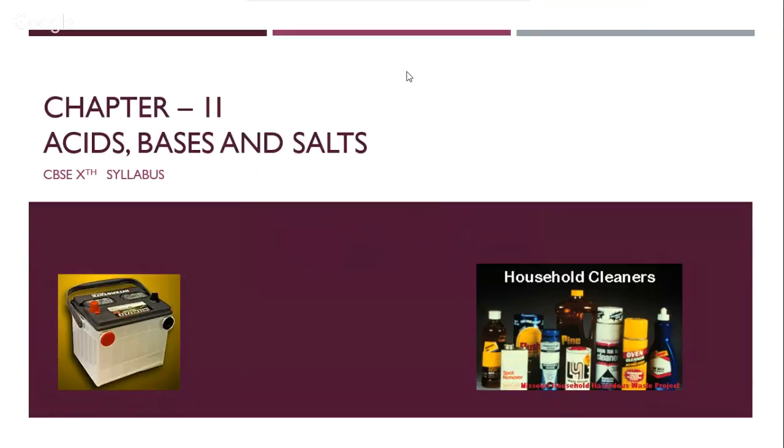So today we are going to discuss and understand the summary on two chapters, not one. The first chapter we are going to see is acids, bases, and salts, and the second one that we are going to see is periodic classification of elements.